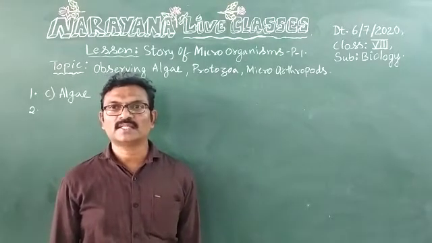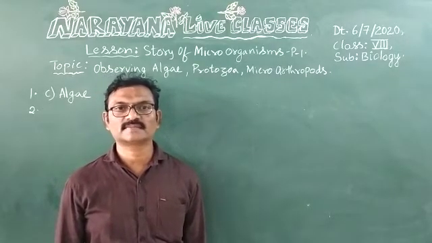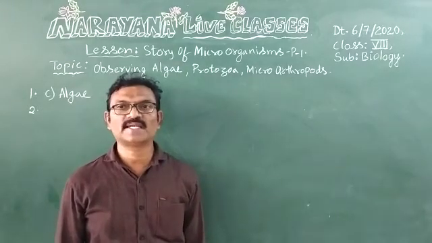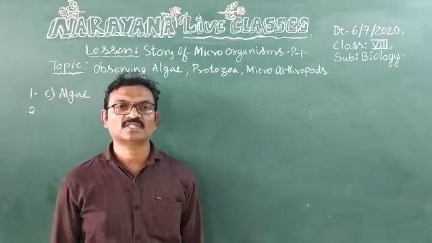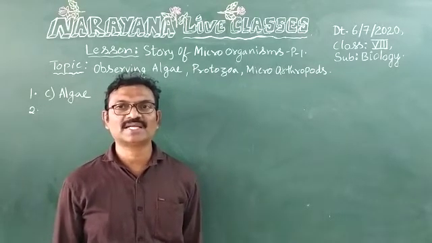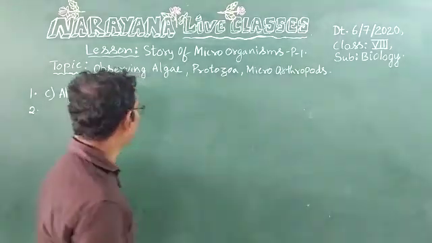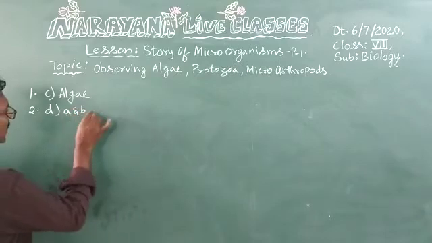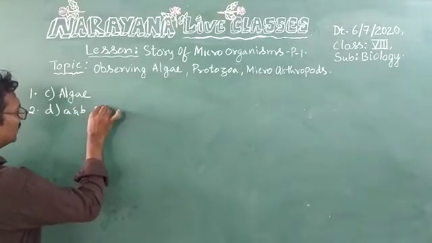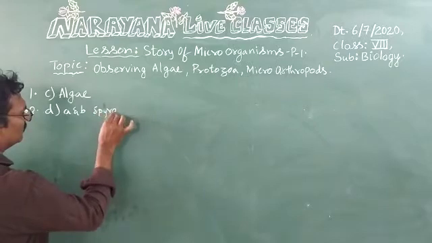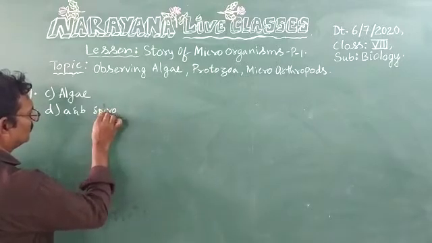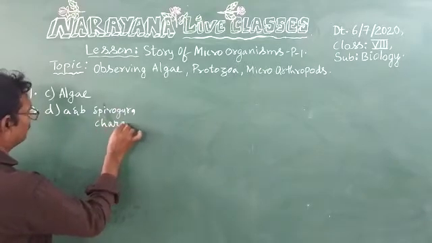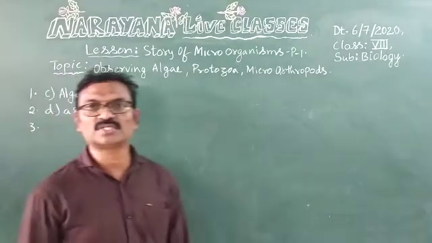Now the second question. Identify the algae that can be seen with naked eye. So which algae can be seen with our naked eye? Option D, A and B. A for Spirogyra and B for Chara. So D, A and B, Spirogyra and Chara.